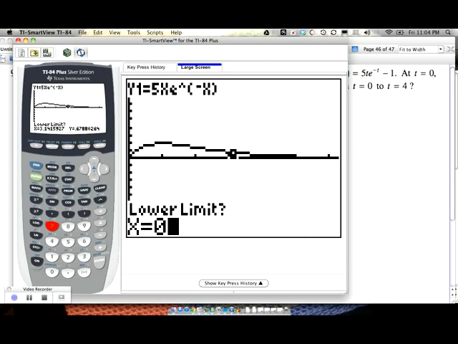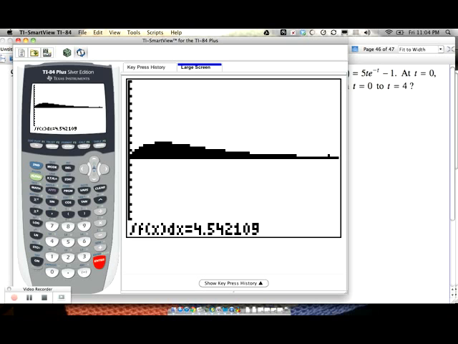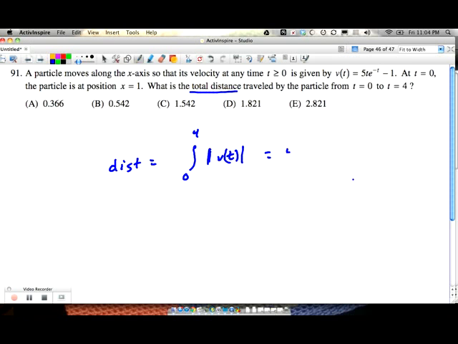Lower limit is 0 and our upper limit is 4. The answer is 4.54. Did we do that correctly? Let's see, we have 5 times x and e to the negative... Oh, minus 1. So we gotta do minus 1. We gotta type that into our function.